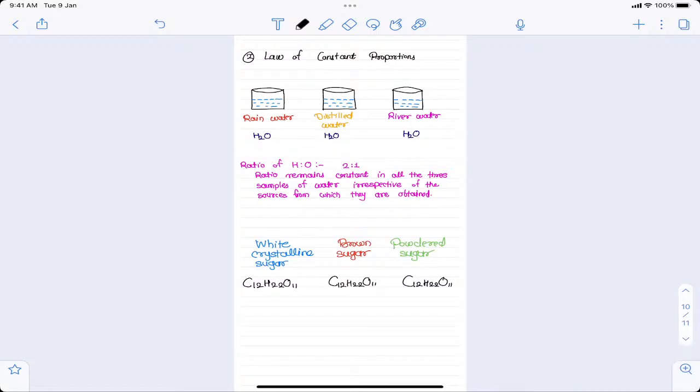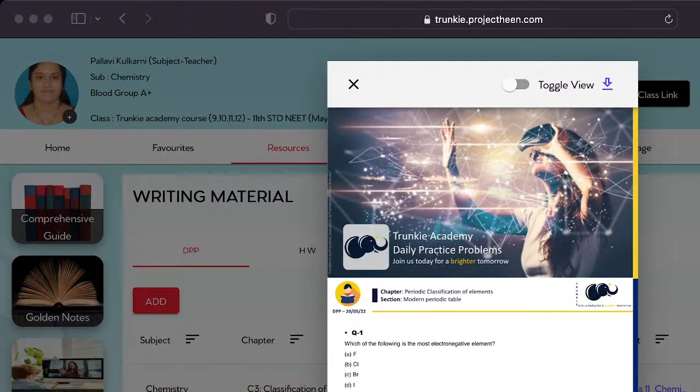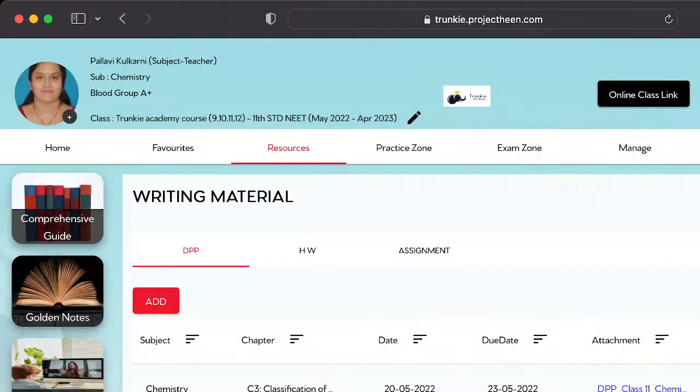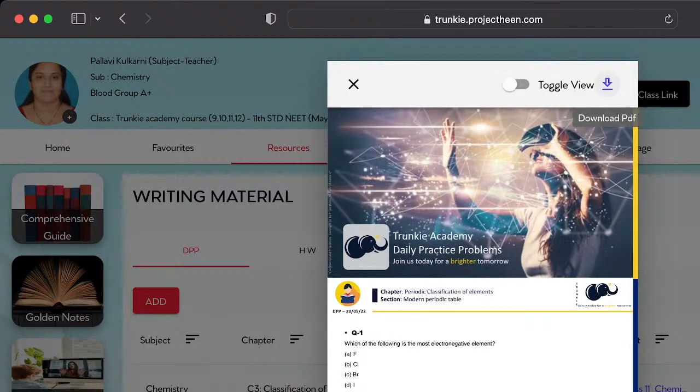Before ending the class, let me just show you the daily practice problems, that is DPP. So this is a teacher's portal. Similarly, your portal will look. You have to go to resources. Then on the left hand side, you have to go to writing materials, where we can see DPP, daily practice problem. You have to go to DPP, then click on the DPP. You can download that here, and you will be able to see the questions. You are going to download the questions and solve them. Write down the solutions in your notebook or on any paper. Take a picture of that paper, and you are going to upload it just like you upload any image on social media. Okay, so that's all for today.